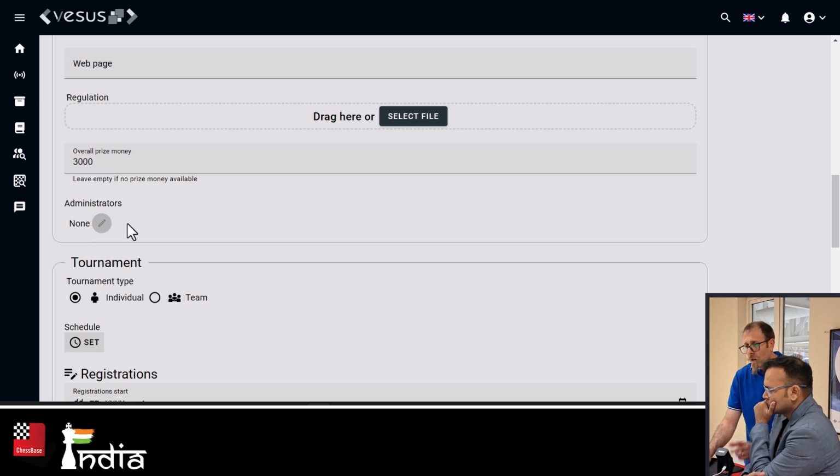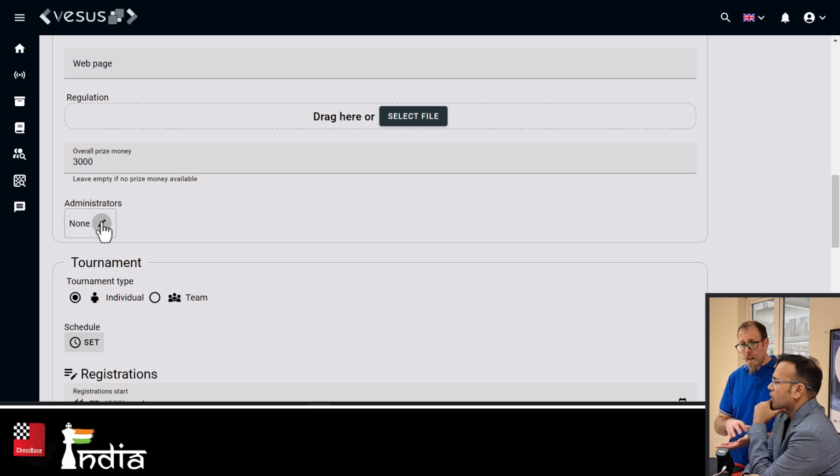And this is a super important field as well. Administrators, these allow you to collaborate with other people. This is, again, another very unique feature about Vesus. So let's say you have a big tournament like we do here. You have maybe 4 or 5 different arbiters. You can give them access to this tournament, and each of them from their own device, from their own account, can manage the tournament.